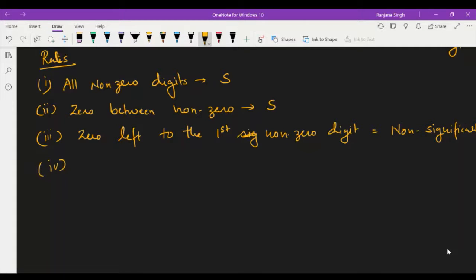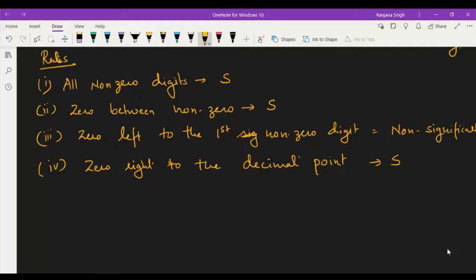Fourth one is zero to the right of the non-zero digit, sorry, zero to the right of the decimal point will be significant.